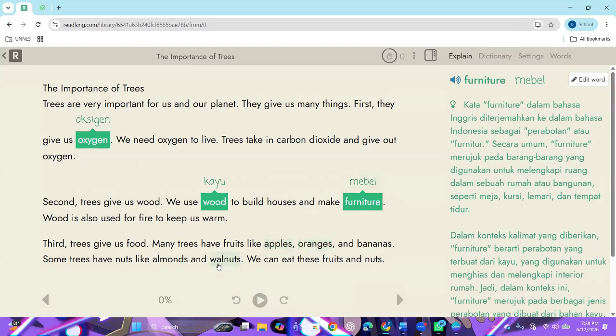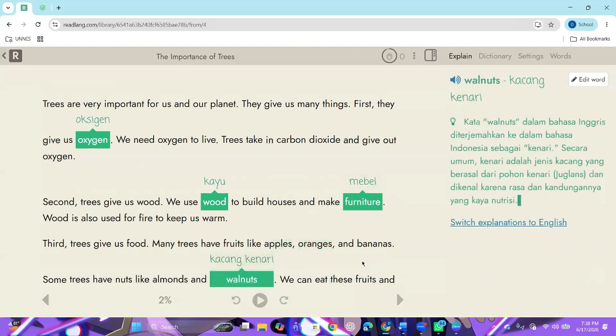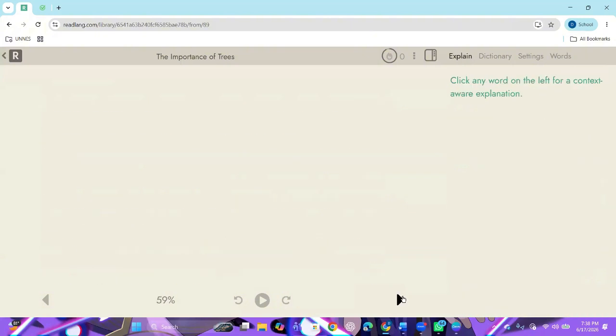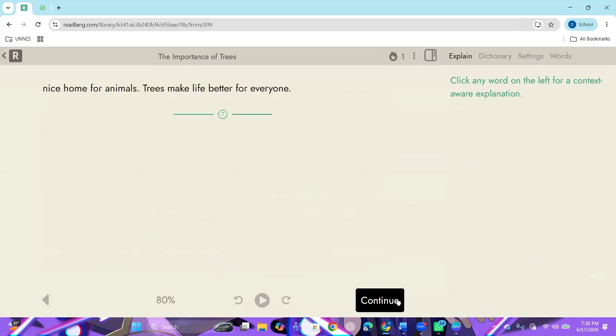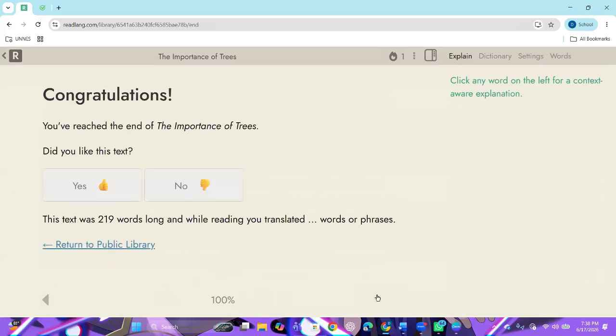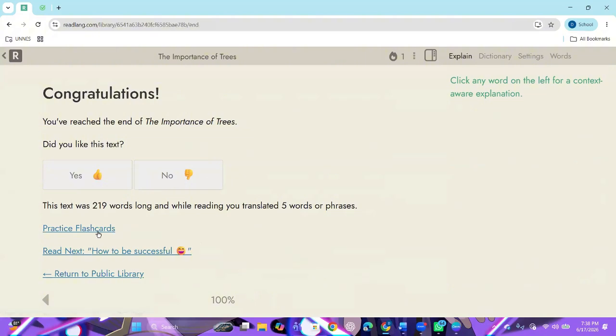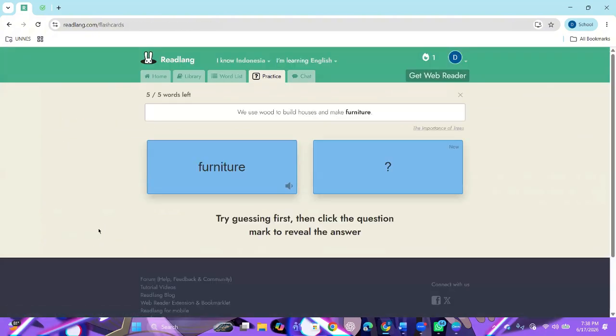And then walnuts is kacang kenari. Let's see the vocabulary we never heard. Okay. Yeah, I think you are familiar with our vocabulary. And to continue, shall we practice our flashcards?